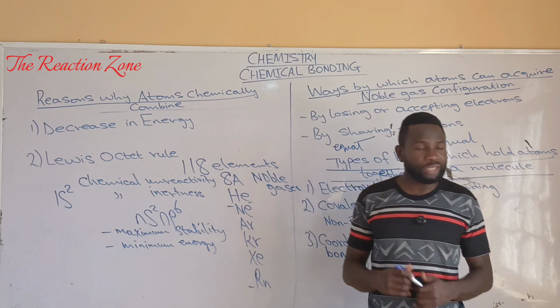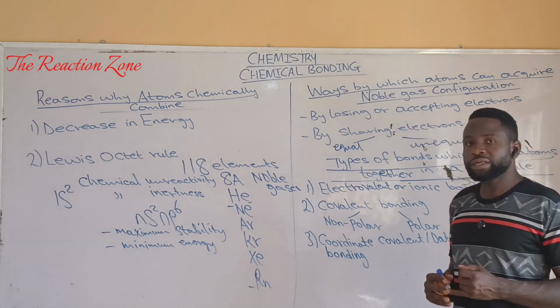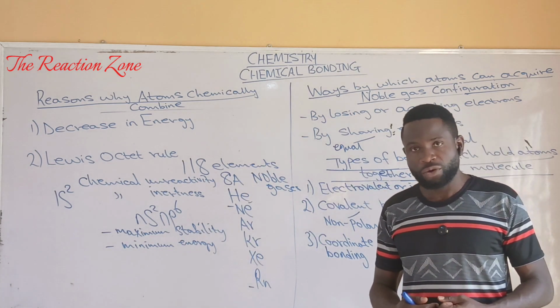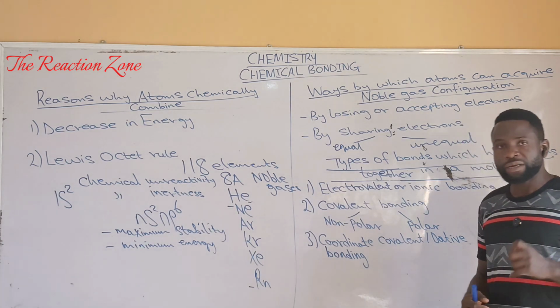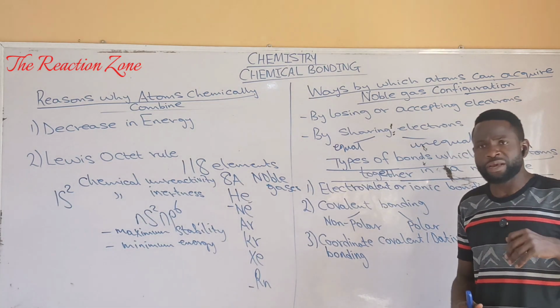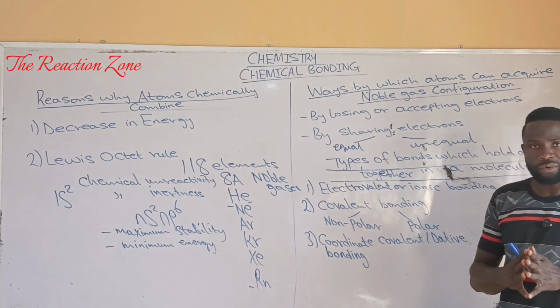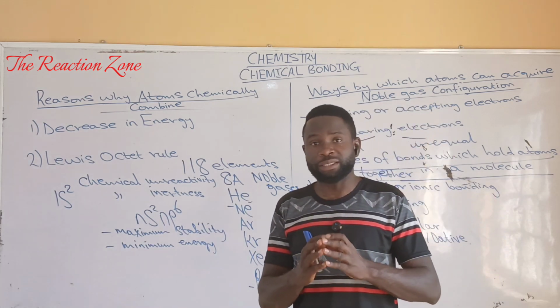Octet rule states that atoms will either lose electrons or gain electrons or share electrons in order to have a noble gas electronic configuration, that is, in order to have 8 electrons in their outermost shell, which is the same as what noble gases have.